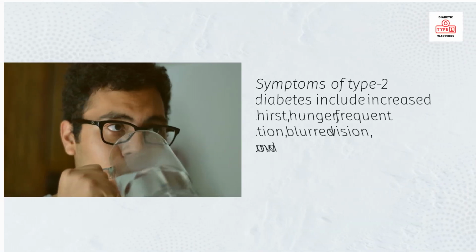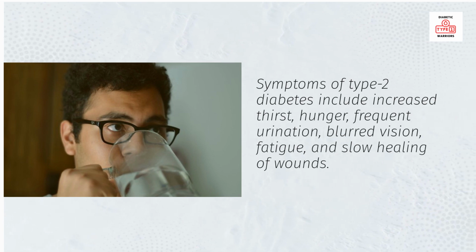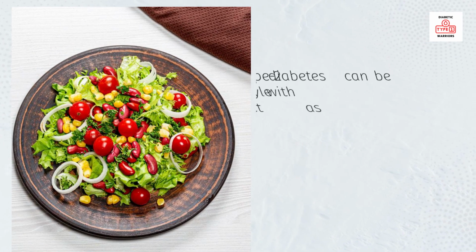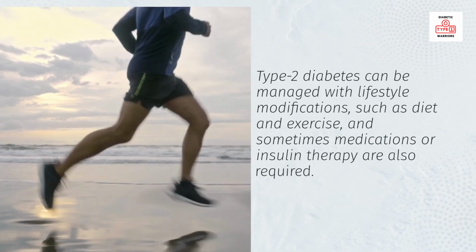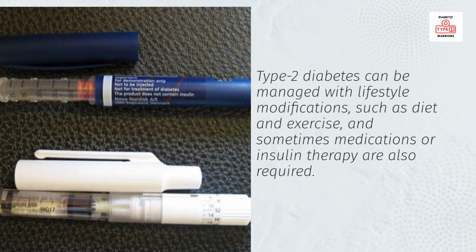Symptoms of type 2 diabetes include increased thirst, hunger, frequent urination, blurred vision, fatigue, and slow healing of wounds. Type 2 diabetes can be managed with lifestyle modifications, such as diet and exercise, and sometimes medications or insulin therapy